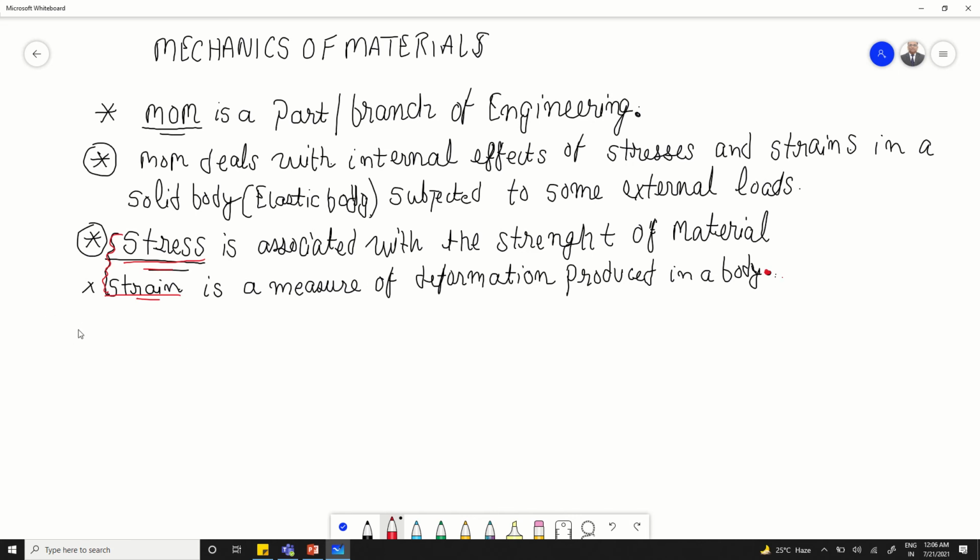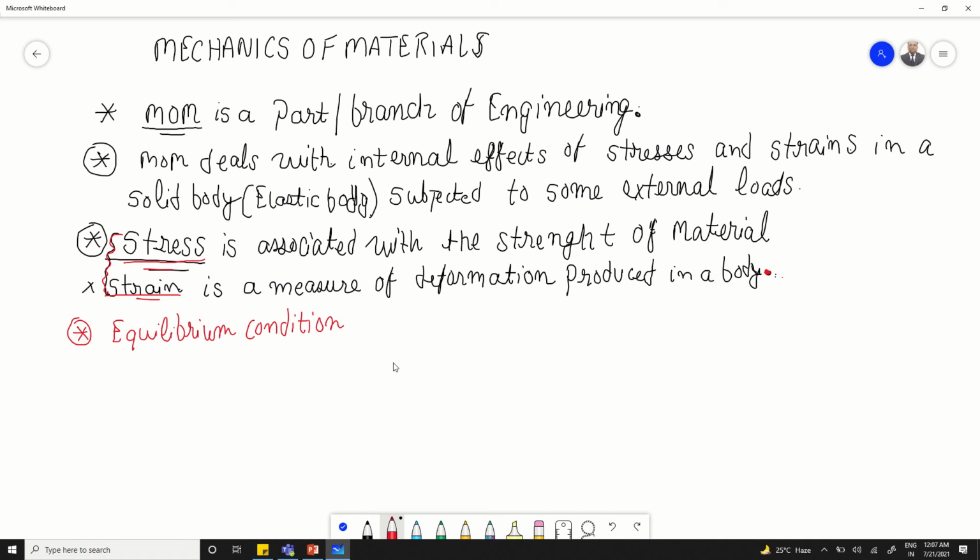the other point which you have to deal in mechanics of material is the equilibrium of a deformable body. All right, we have to deal with the equilibrium condition of a deformable body. Now the question here is, why do we need equilibrium conditions to study the deformations that are being produced in a body?